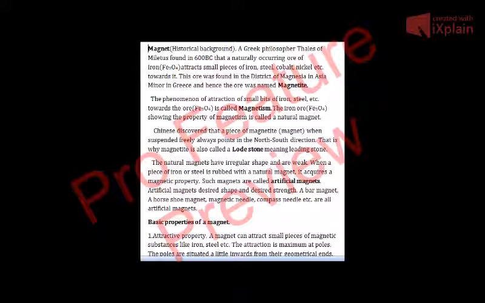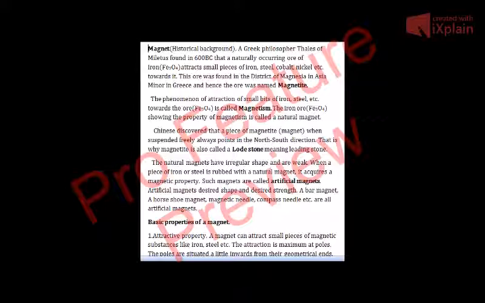It was a Greek philosopher, and his name was Thales. He was from Miletus. As you know that he was from Greece, so there is a place in Greece that is known as Miletus. And in 600 BC, which means that near about 2500 years ago, he found a naturally occurring ore of iron.